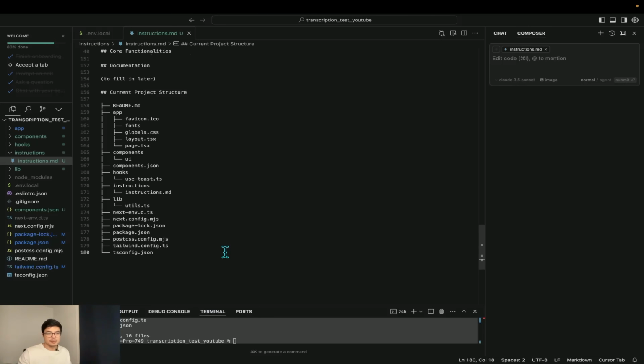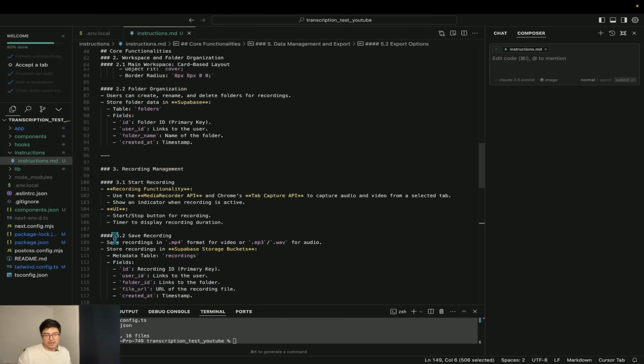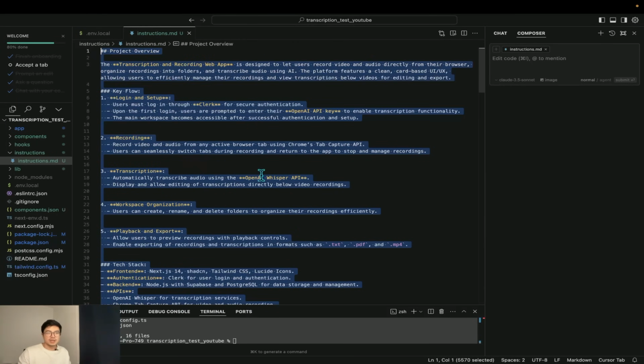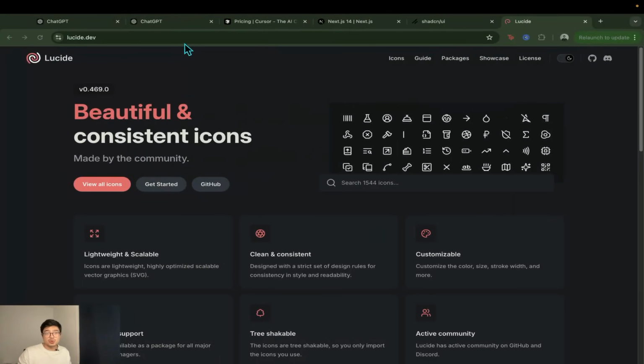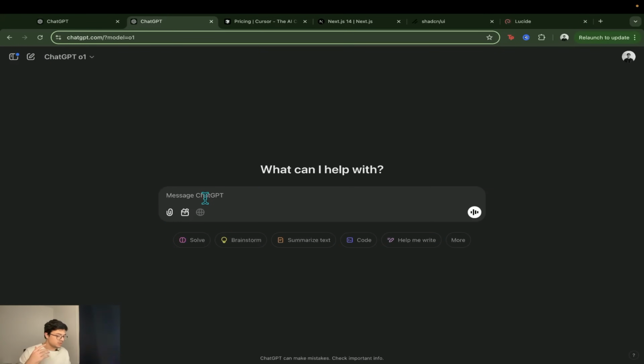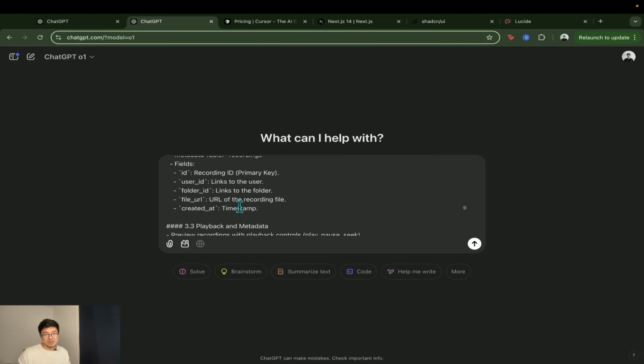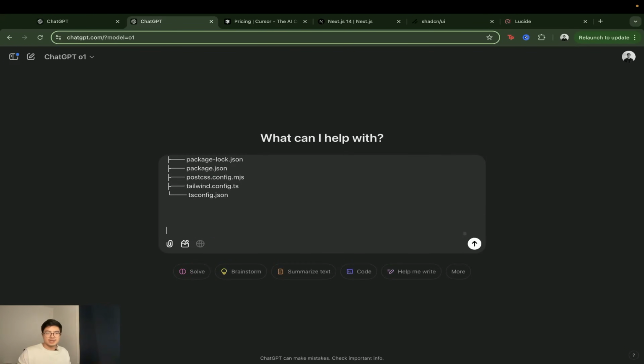Now, the next step is to grab everything you currently have here, okay? Everything you have. And now we are going to go to O1, ChatGPT O1. It has better reasoning capabilities. And you're going to paste the entire instructions.md file right here. So let's delete that like that. Perfect. And now we are going to add this.